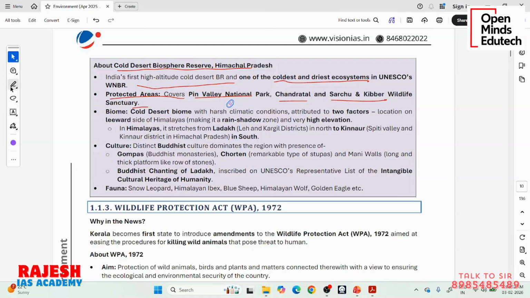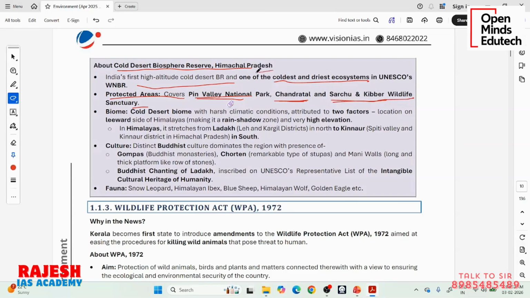Pin Valley National Park, okay. Chandartal, it is a lake, it is a Ramsar site, Ramsar wetland. If you know wetlands, there is something called Ramsar wetlands. Definitely we will discuss in the later pages. So just remember, Chandartal is a lake. This lake and the surrounding region around it is also declared as a wildlife sanctuary. Then there is another wildlife sanctuary called Sarchu and Kibber Wildlife Sanctuary.